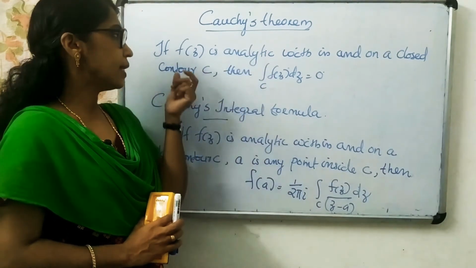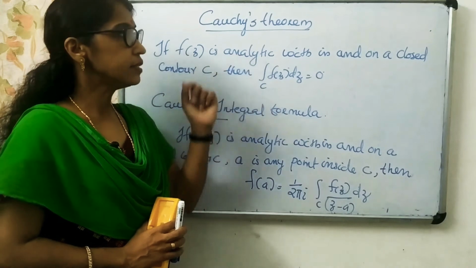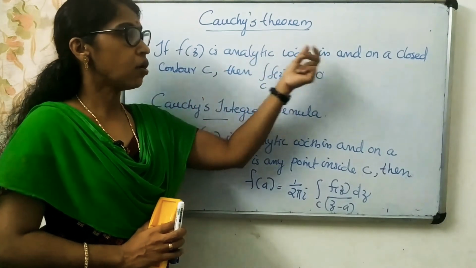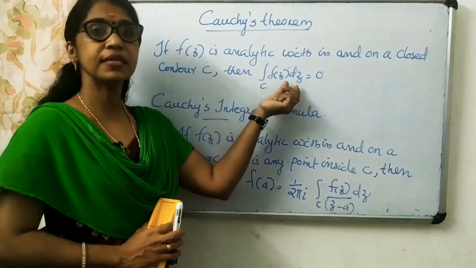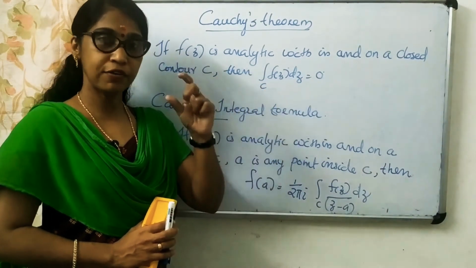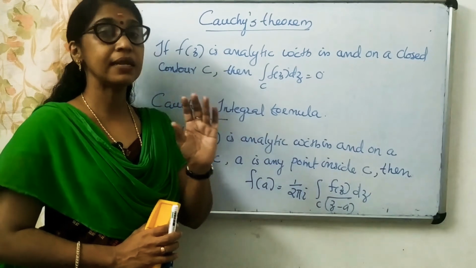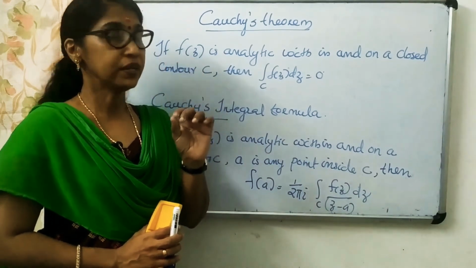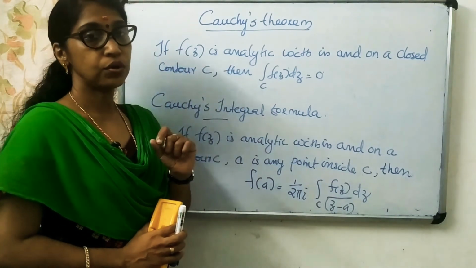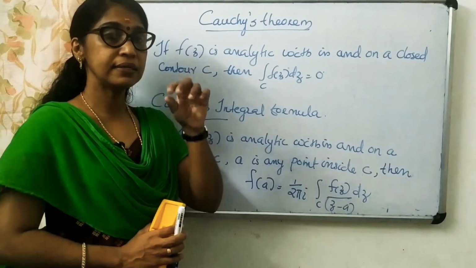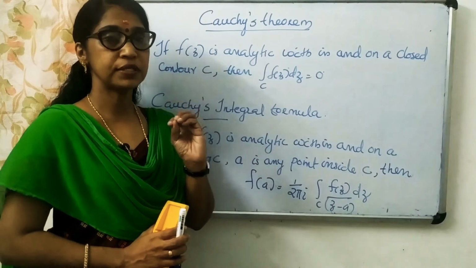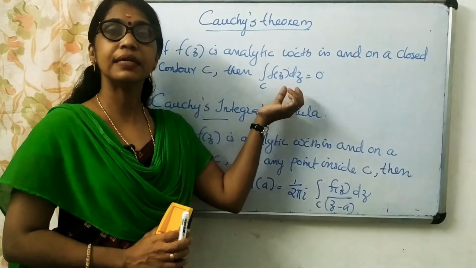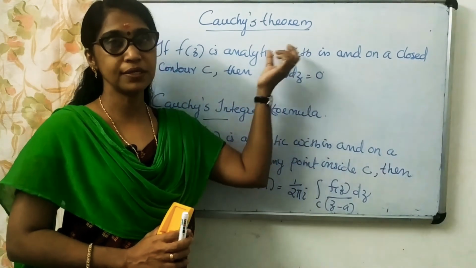Cauchy's theorem states that if f of z is an analytic function within and on a closed contour C, then integral over C f of z dz equal to 0. If f of z is analytic within and on a closed contour C, ഒരു ക്ലോസ്ഡ് കോണ്ടൂർ തന്നിരുന്നാൽ ഇൻസൈഡിലും ആ കോണ്ടൂറിലും എഫ് ഓഫ് ഇസഡ് അനലിറ്റിക് ആണെങ്കിൽ then integral over C f of z dz is equal to 0. That is the Cauchy's theorem.